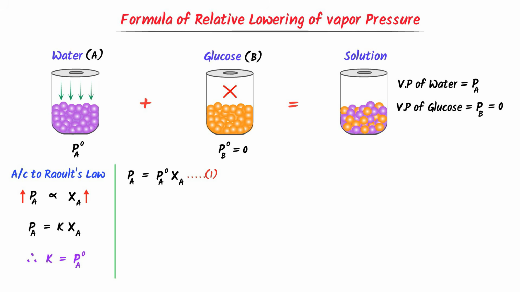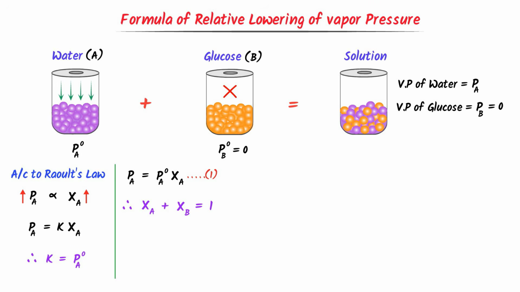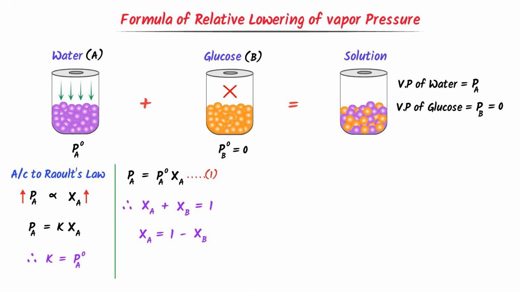Here, we are interested in finding the relative lowering of vapor pressure. We know that the mole fraction of A plus the mole fraction of B is always equal to 1 in the solution. I shift the mole fraction of glucose B from the left hand side to the right hand side. I get mole fraction of water is equal to 1 minus mole fraction of glucose.